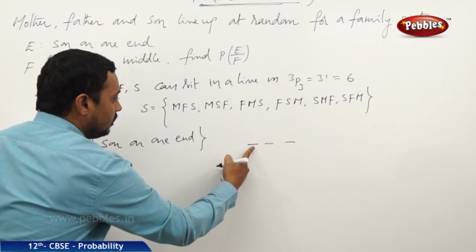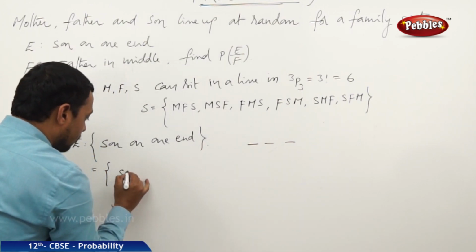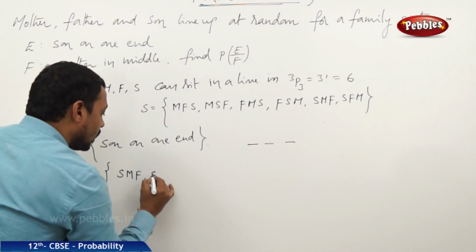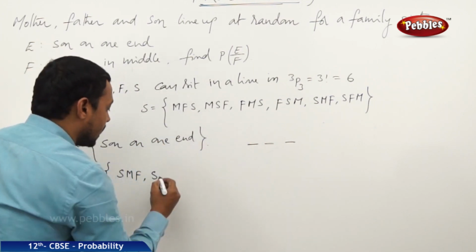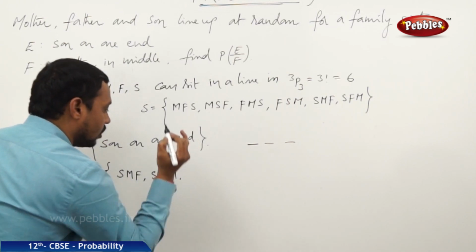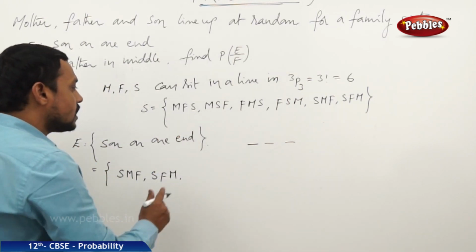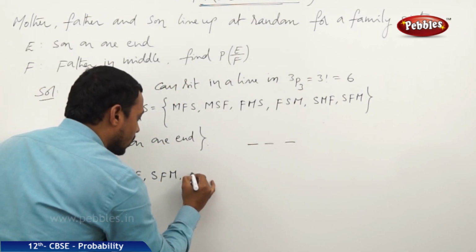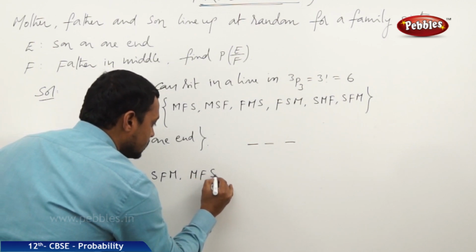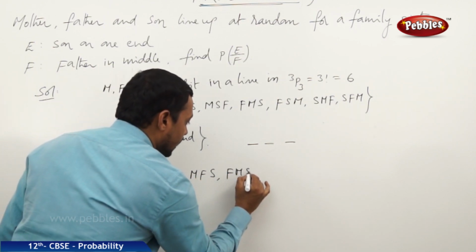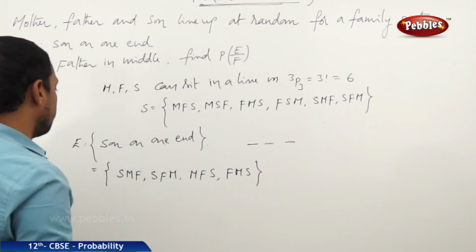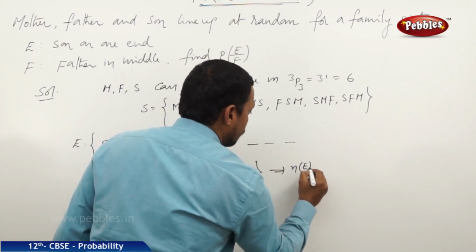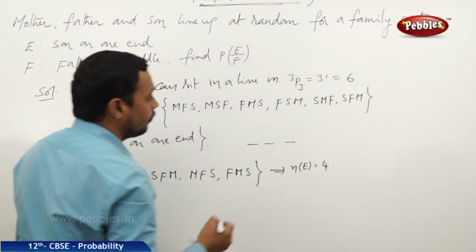If the son sits in first place, then mother in second position and father in third position, or if the son sits in first place, father in second place and mother in third place. If the son sits at the last end, then the possible cases are M, F, S or F, M, S. These are the possible cases for E. Hence the number of favorable cases for this event is equal to 4.